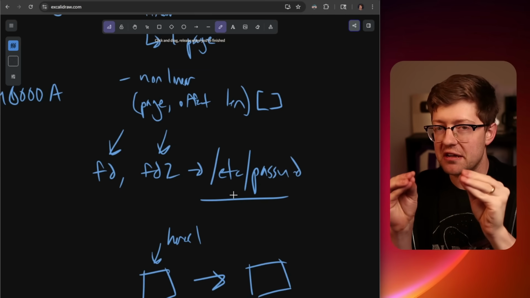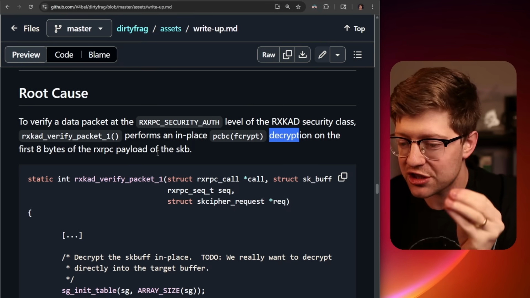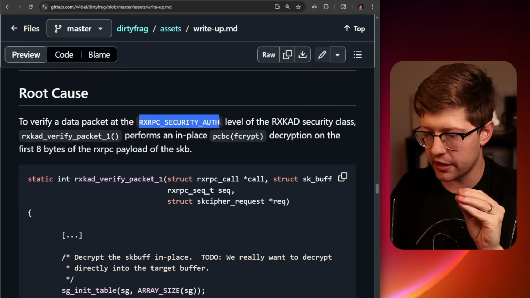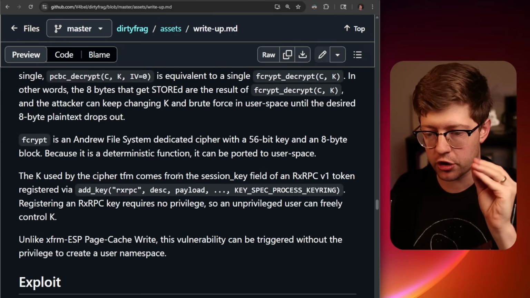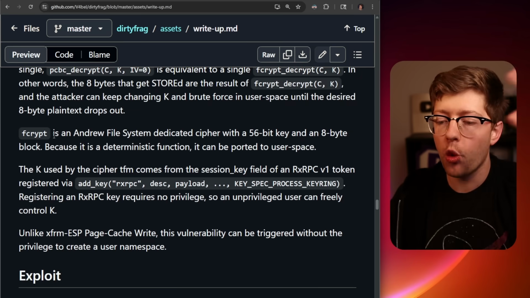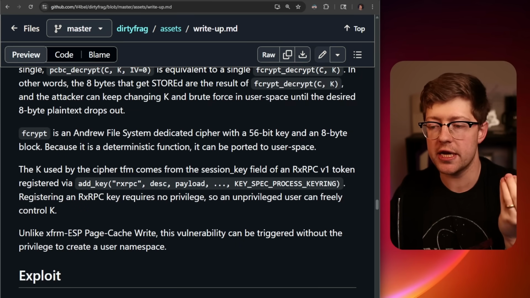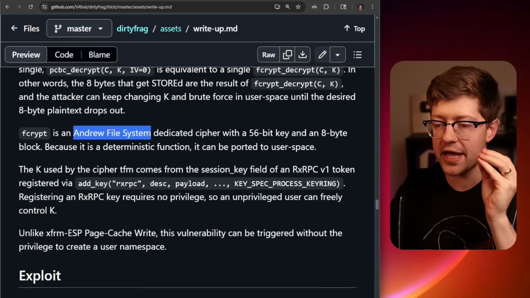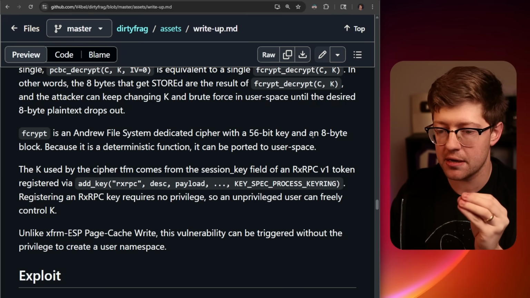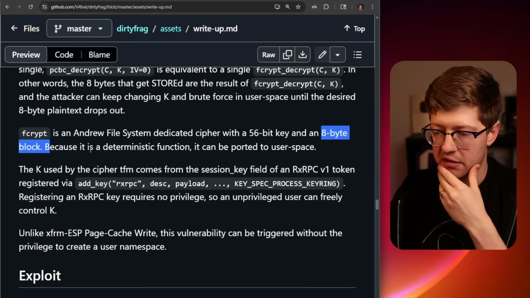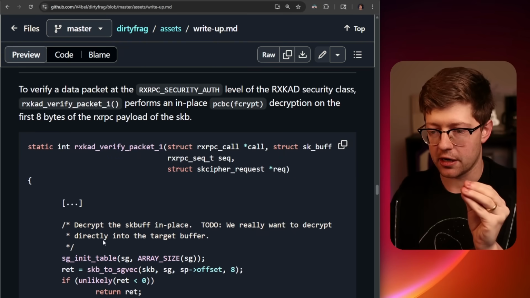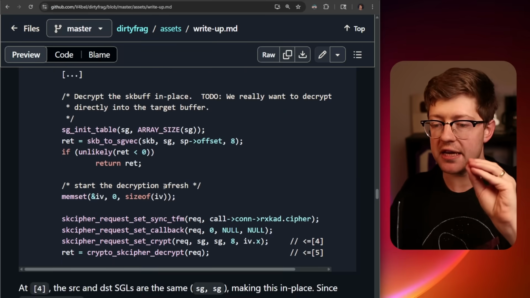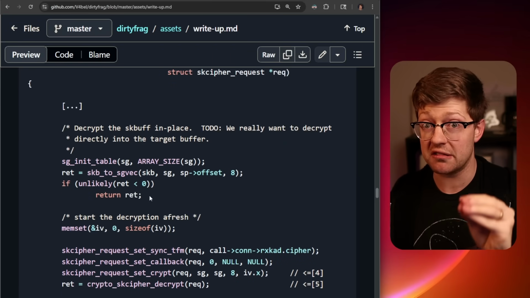The reason for this is this variant is much more complicated. What's actually going on in this variant is the RXRPC security is doing a version of crypto called fcrypt. Now, I don't know what fcrypt is in particular, but apparently it is a dedicated cipher, a block cipher, used within the Andrew file system that has a 56-bit key and an 8-byte block. So it's a block cipher, okay? Now, what's happening here is in the subsystem in the kernel that runs RXRPC, it's doing these decryptions in place.